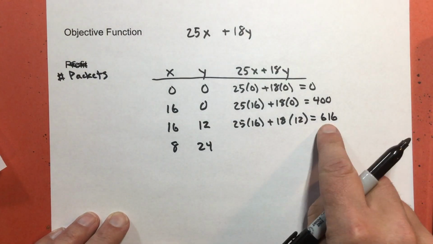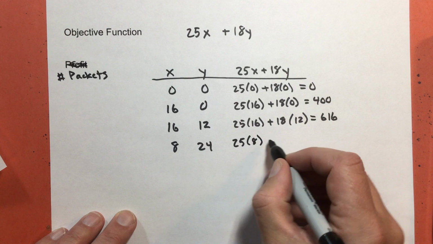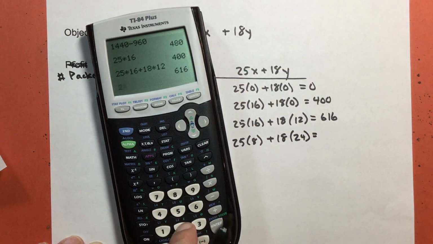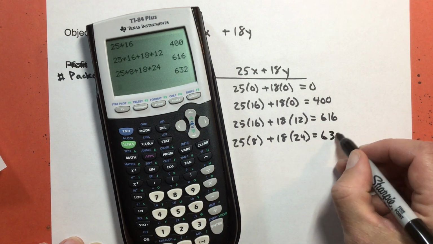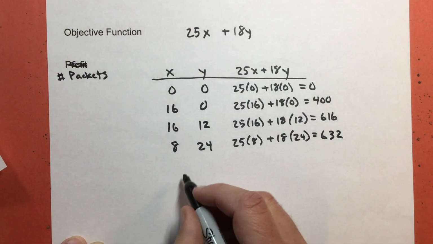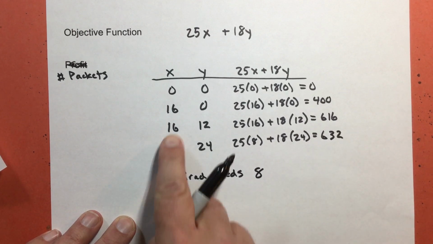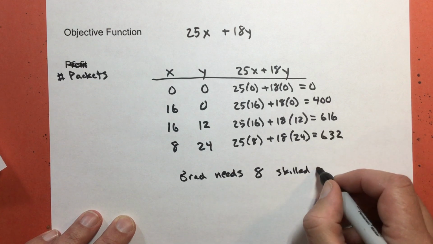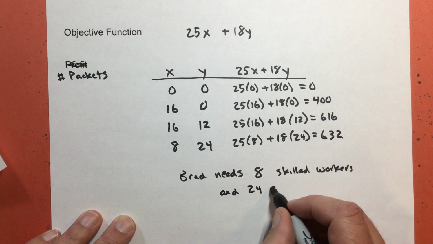So now the question is, is that enough, or can I get more from here? 25 times 8 skilled workers plus 18 times 24 students. 25 times 8 plus 18 times 24, and that is 632. So Brad needs 8. He does not have to have all 16. He needs 8 skilled workers and 24 students.